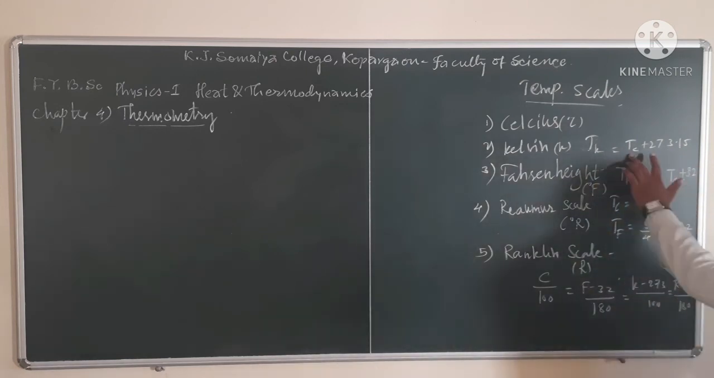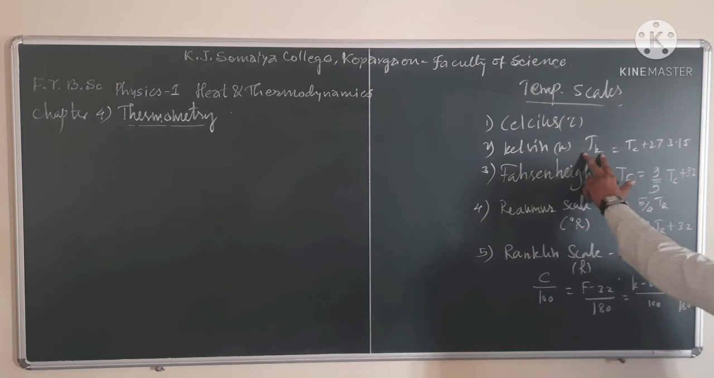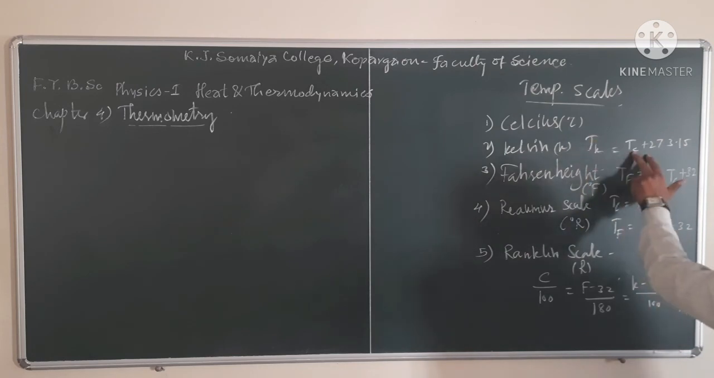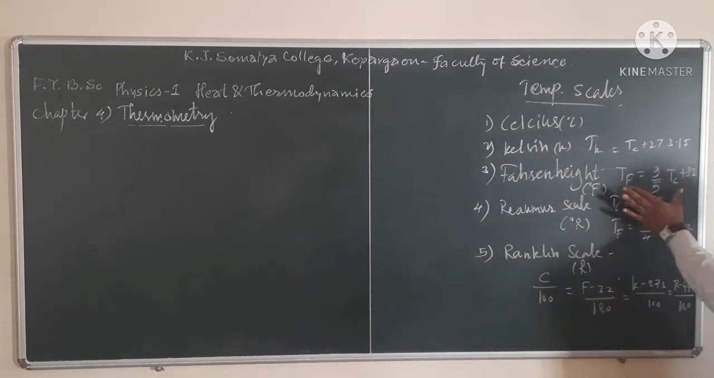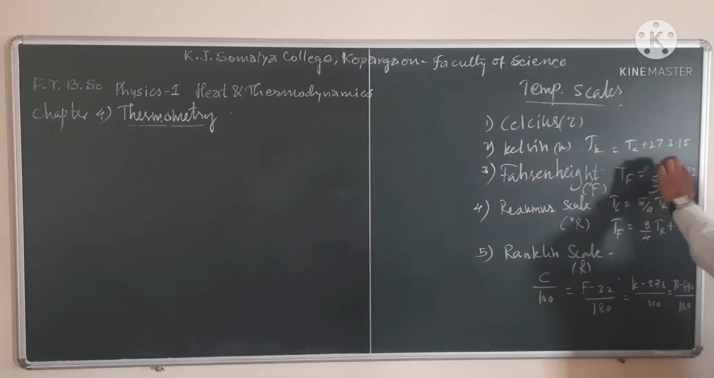We can add 273.15 to the degree Celsius value. So temperature in Kelvin, which I have written here as Tk, is equal to temperature in degree Celsius plus 273.15. Now next, the Fahrenheit scale. We can convert degree Celsius into Fahrenheit as: temperature in Fahrenheit is equal to 9/5 times temperature in degree Celsius plus 32. So here you can take Tc from here.